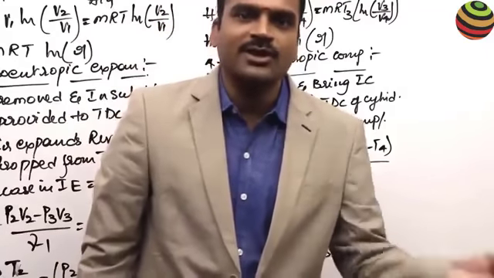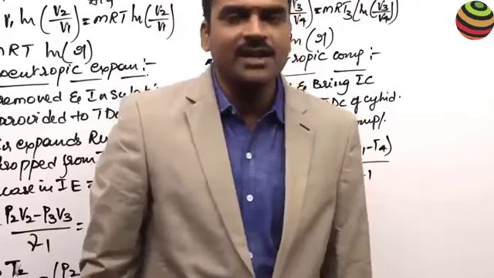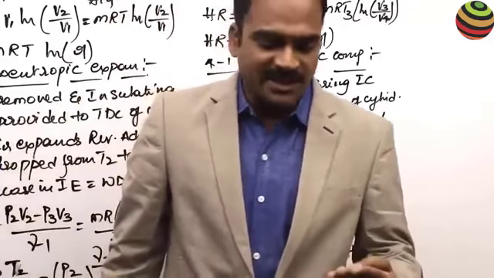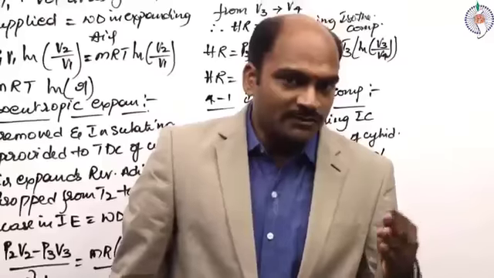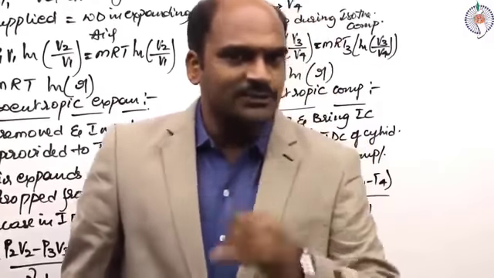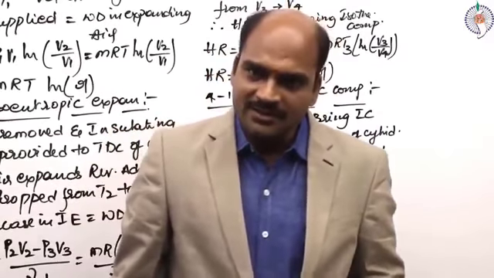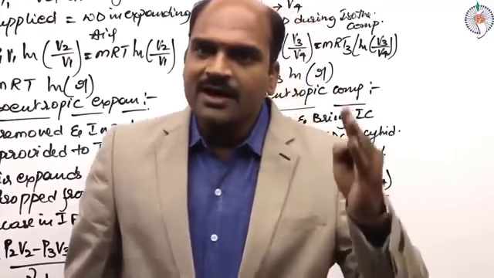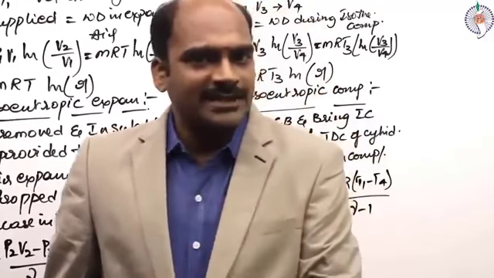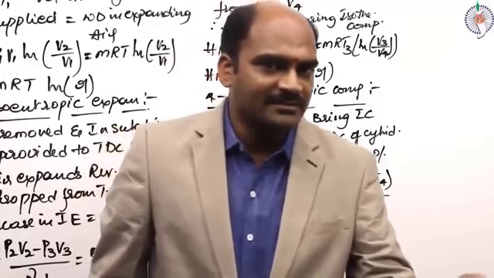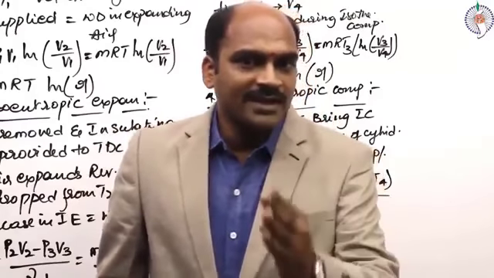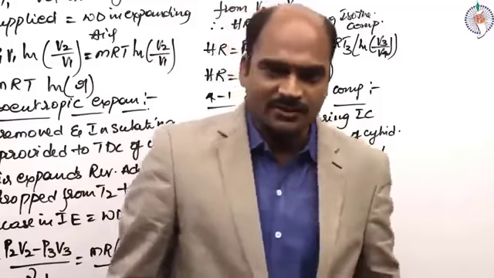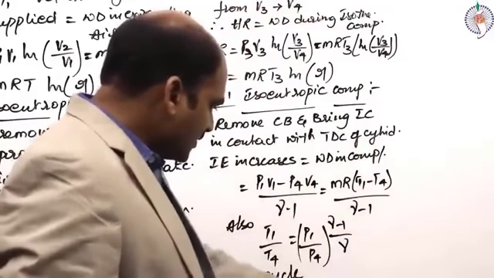In isothermal expansion, heat is added. That means you have brought a hot body in contact with the TDC of the cylinder. In isothermal compression, again you have brought a cold body in contact with the TDC of the engine cylinder. So here heat addition and heat rejection were both taken in isothermal processes only. Right. So, substitute those two values.